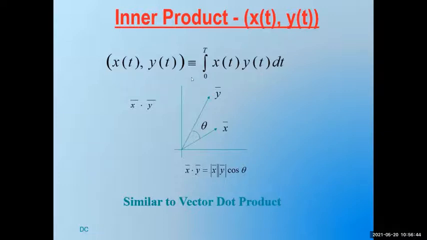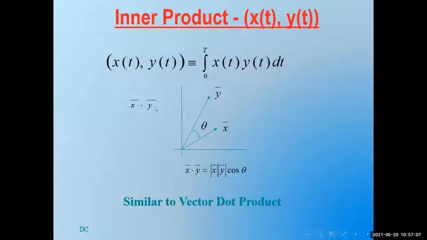The same equation if I represent as vectors. See, if x is a vector and y is another vector, and the angle between these two vectors is theta, how do I write the inner product of two vectors? It's also called the dot product of two vectors.